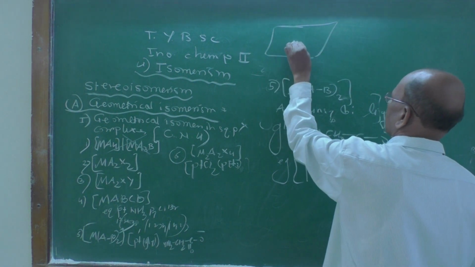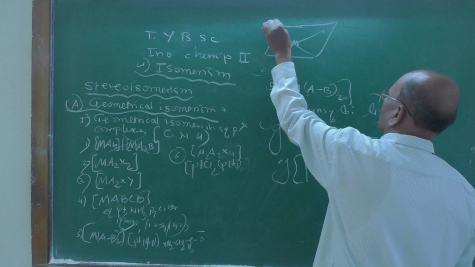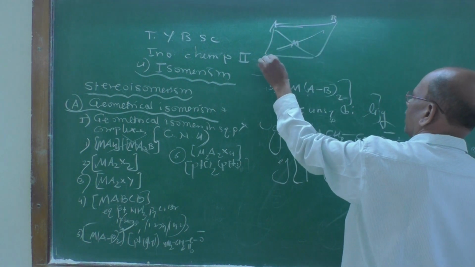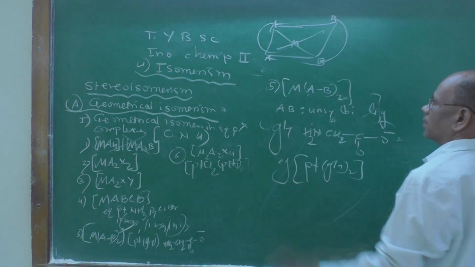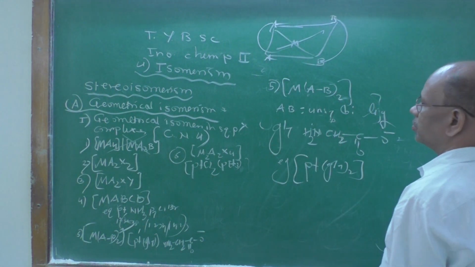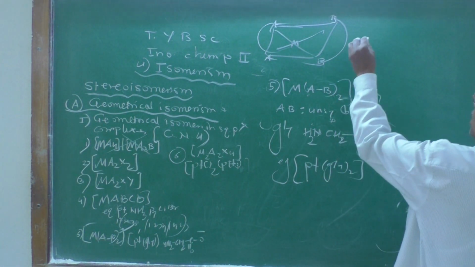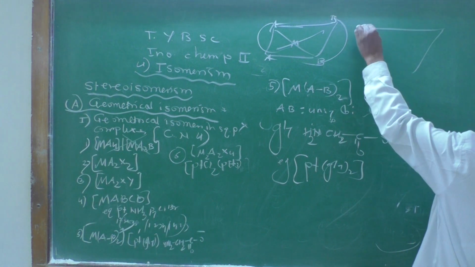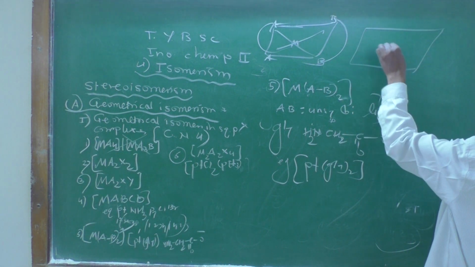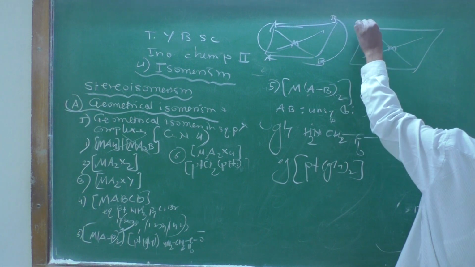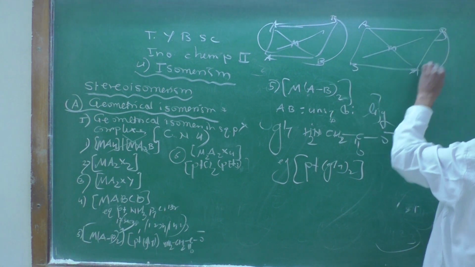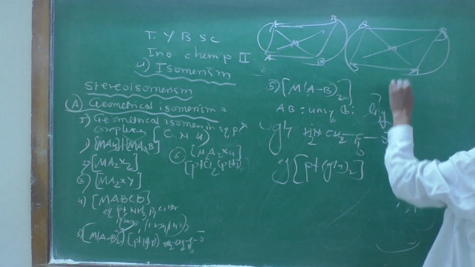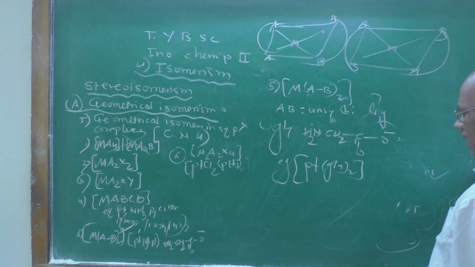M is there, A, B. So it becomes the cis isomer, where the A groups are on the same side. You can also draw the trans isomer for it. So M, it is A, A, B, B. So the A groups are on opposite sides. It's a trans isomer.